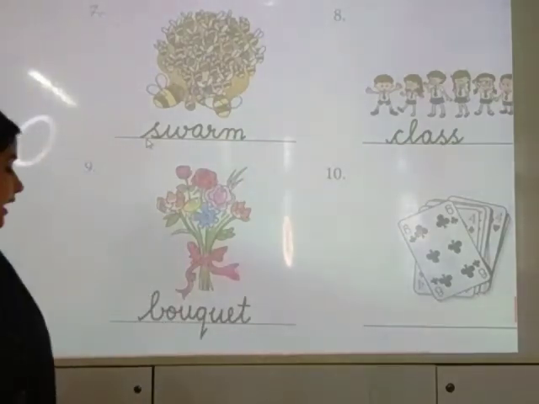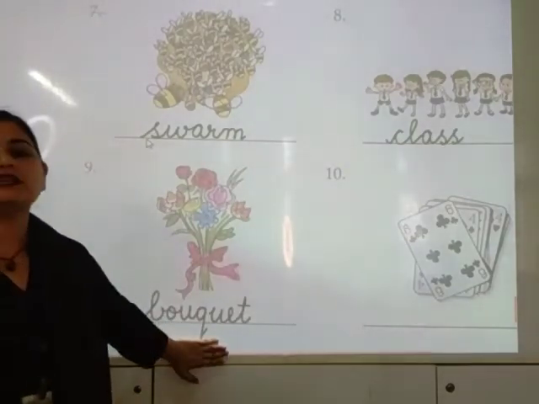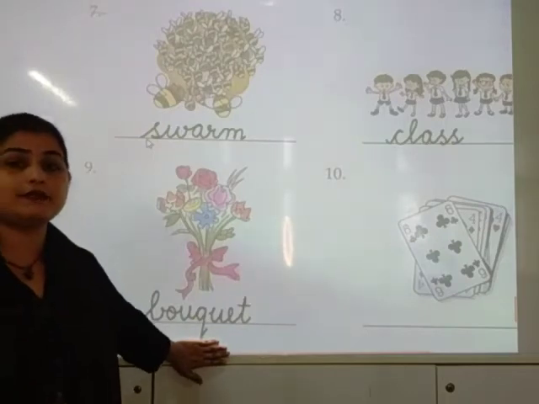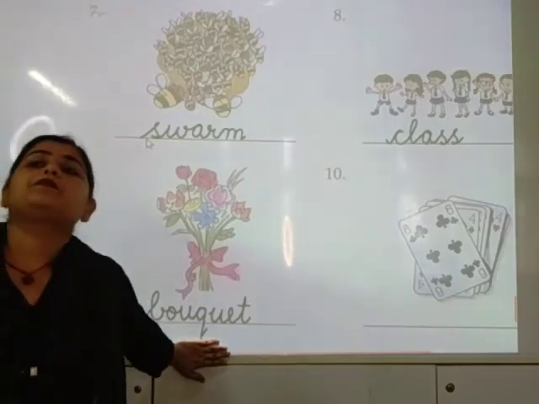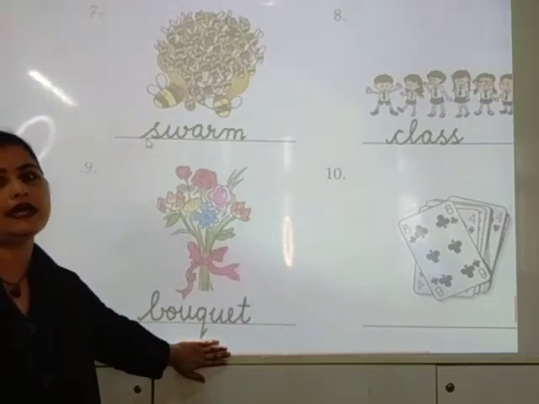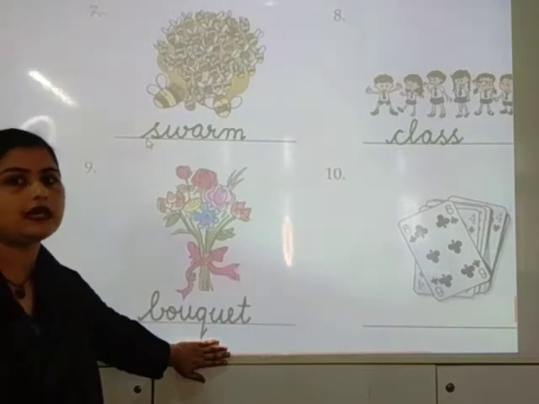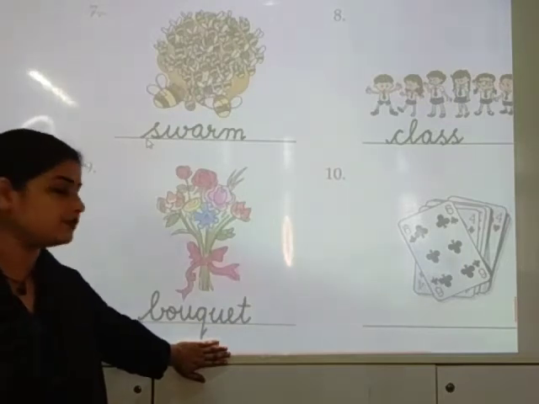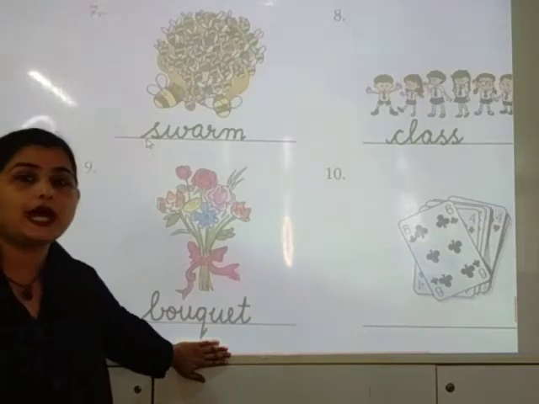BOUQUET, bouquet. And what is an amazing fact about the letter Q? Q के बारे में एक amazing fact ये है कि any word that has a Q, जिस भी word में letter Q आता है उसके बाद U जरूर आता है. So never get confused that Q के बाद U आएगा कि नहीं.